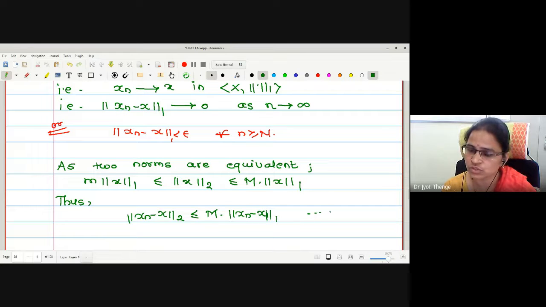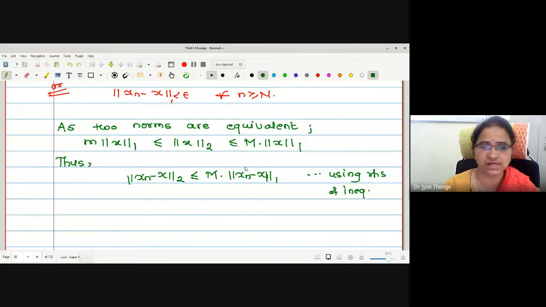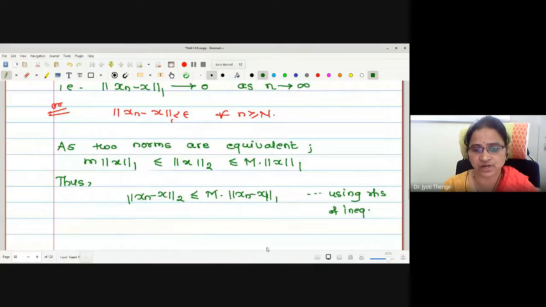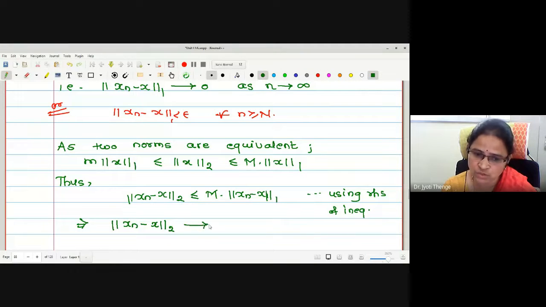Using the right part of the inequality, the RHS is tending to 0, since norm 1 of xn minus x is tending to 0. Then what about the left-hand side? Can I say this is also tending to 0? Norm 2 of xn minus x is also tending to 0 as n tends to infinity. What is the reason?